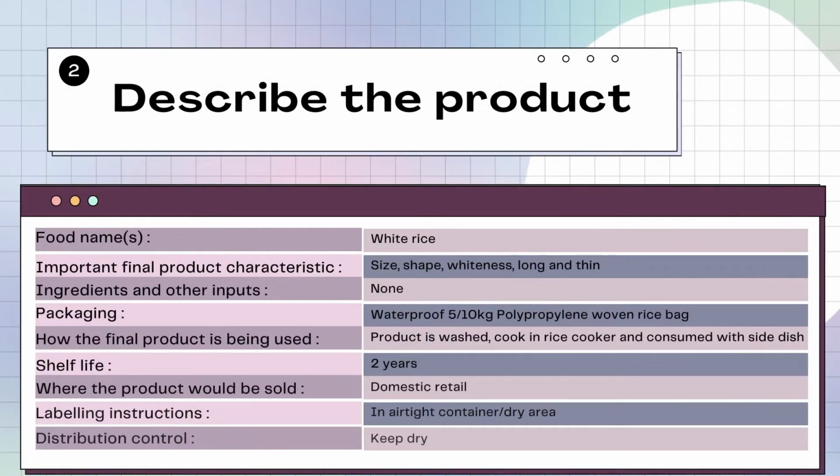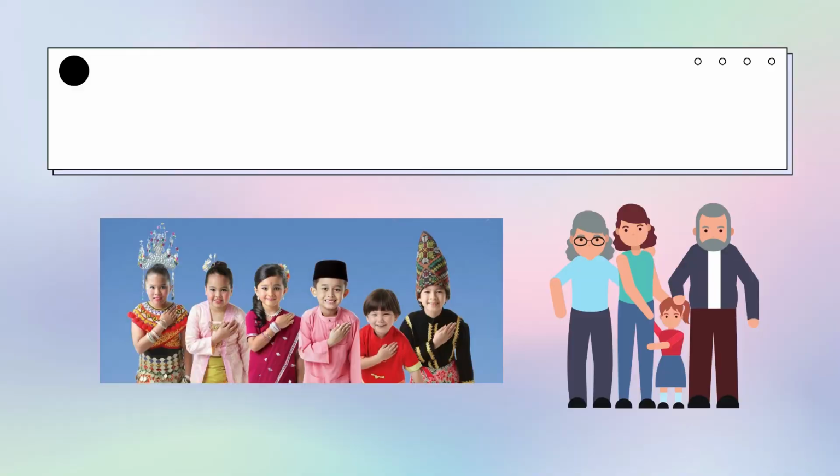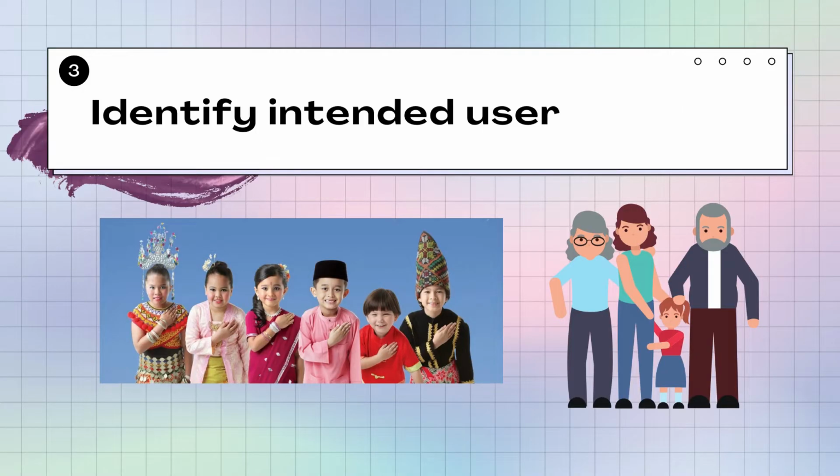The second step is to describe the white rice in full detail, from the food name to the distribution control, as shown in the slide. Next is to identify intended users. Our main target customer base consists of all Malaysian citizens, regardless of age, race, or gender, because rice is a primary carbohydrate consumed by Malaysians daily. Furthermore, rice contains a lot of carbohydrates, which are the body's primary food source. Carbohydrates can keep people energized and satisfied, and they are necessary for physical activity.